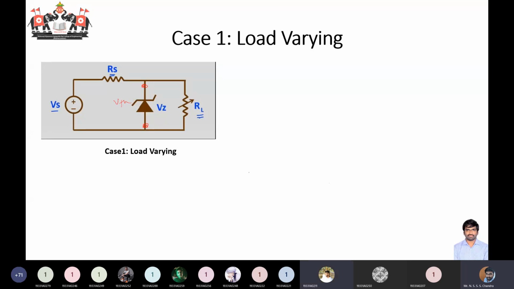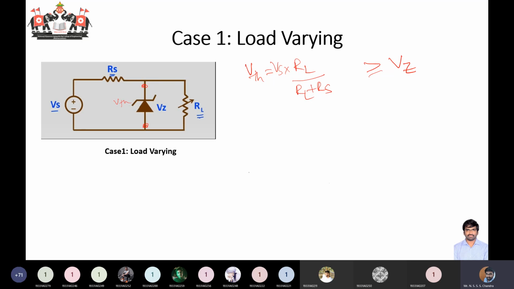Tell me. V Thevenin equals VS into RL by RL plus RS. This is your Thevenin's voltage. This Thevenin's voltage should be greater than your Zener breakdown voltage. So this V Thevenin should be greater than your VZ. For this to happen, what's the minimum condition that I require? What's the minimum condition I should have?